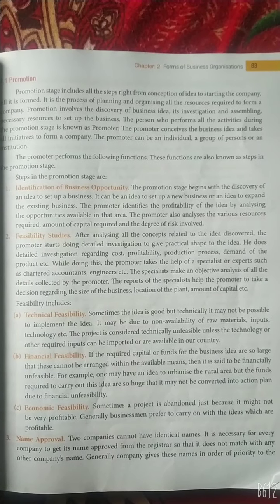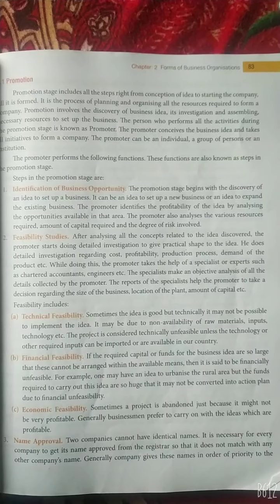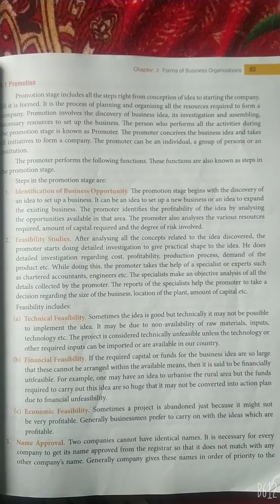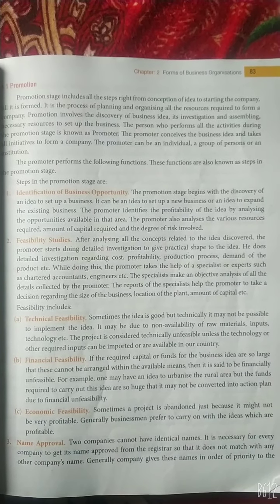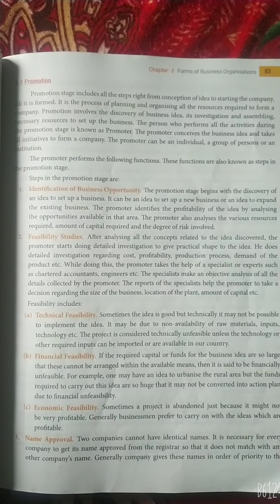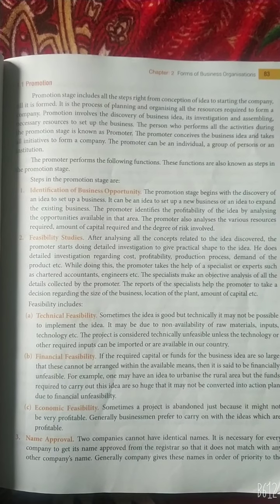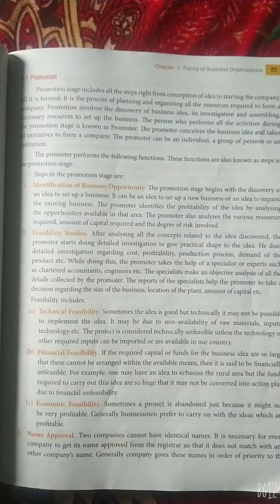So a joint stock company has the following procedure of formation. The formation of a company involves the following stages: first, promotion; incorporation; capital subscription; and commencement of business. First, we discuss what is promotion.